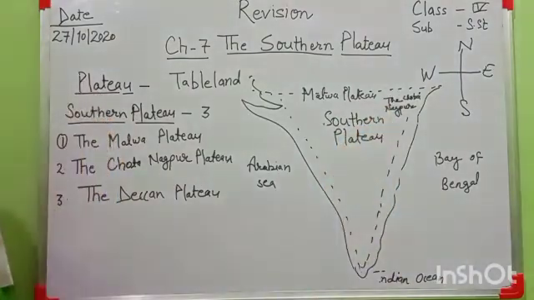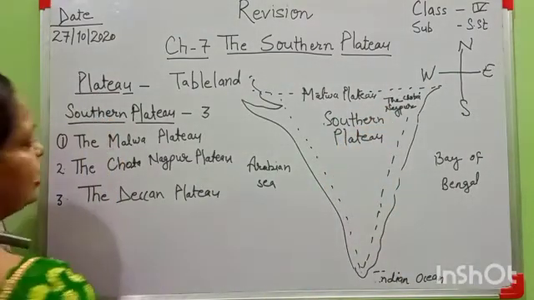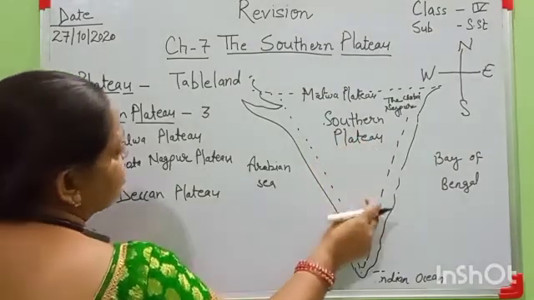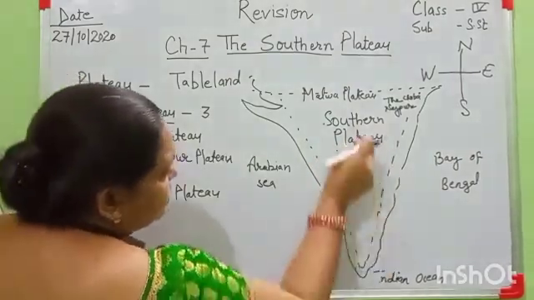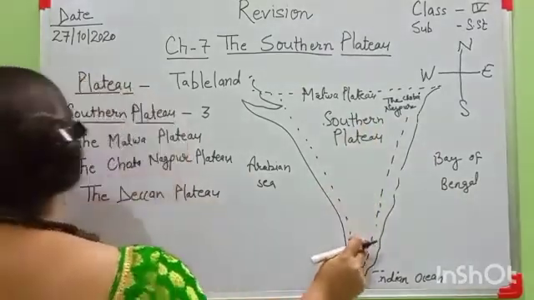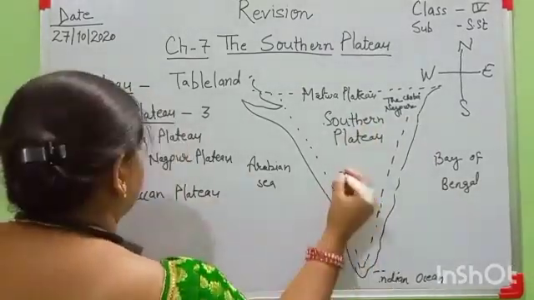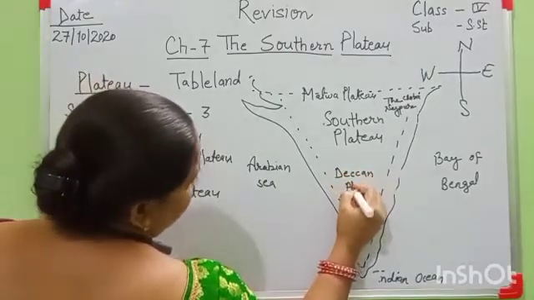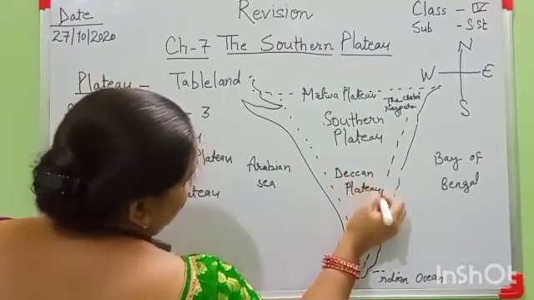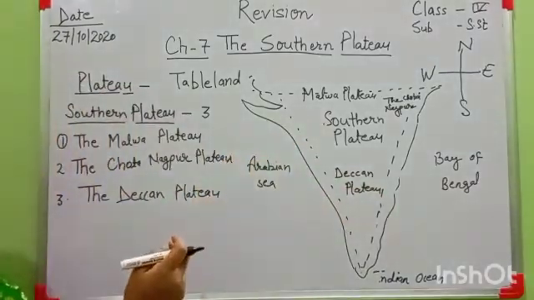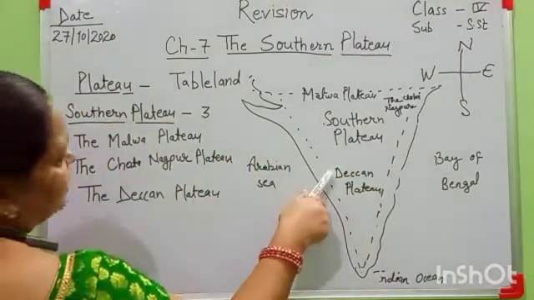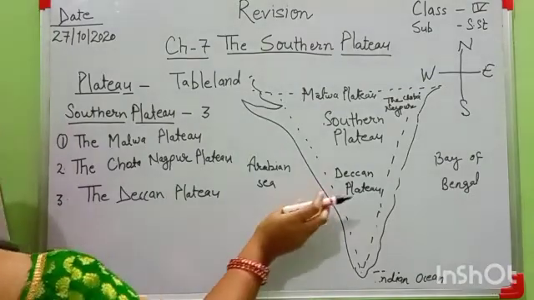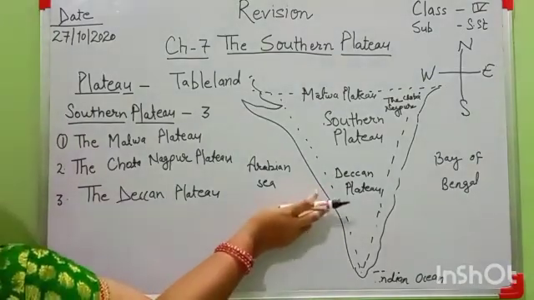Then come to the Deccan Plateau. The Deccan Plateau has a rocky and uneven surface, and it is the southern part of the Southern Plateau. The soil is not very fertile.